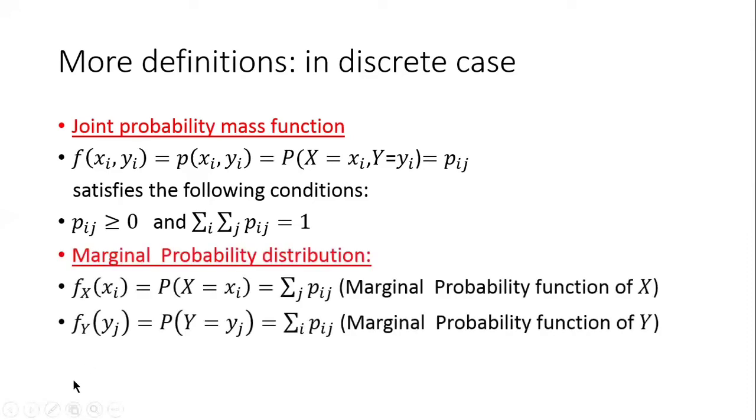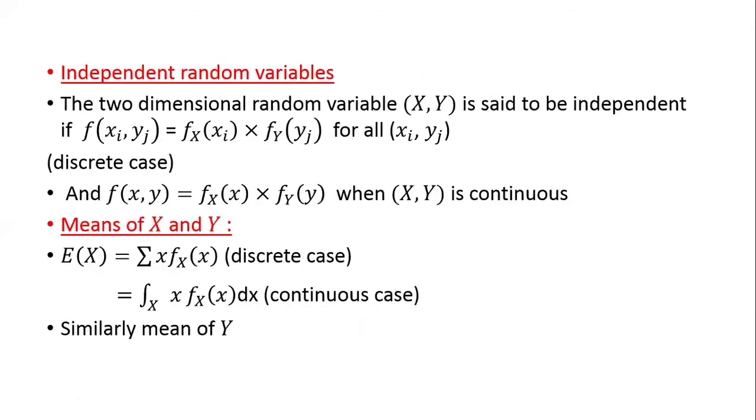Now we have another definition, marginal probability distribution. Marginal probability function of x: we fix a particular value xi of x and then we sum over all the possibilities of y. Similarly, in order to define the marginal probability function of y, we fix a particular value yj and we sum over all the possibilities of x. We shall explain this in detail when we take a particular example.